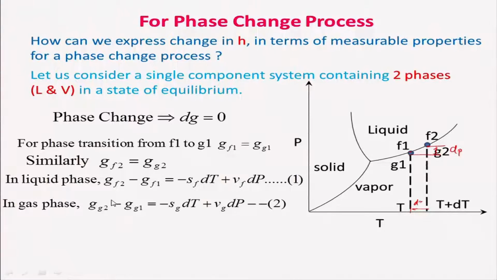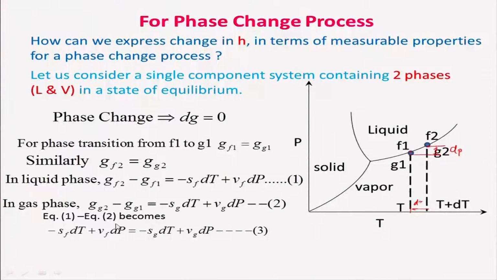So, therefore, if I subtract equation 1 and 2, I will get Sf dt plus Vf dp is equal to Sg dt plus Vg dp. And this will cancel out because of this condition. So, this will be cancelled out.